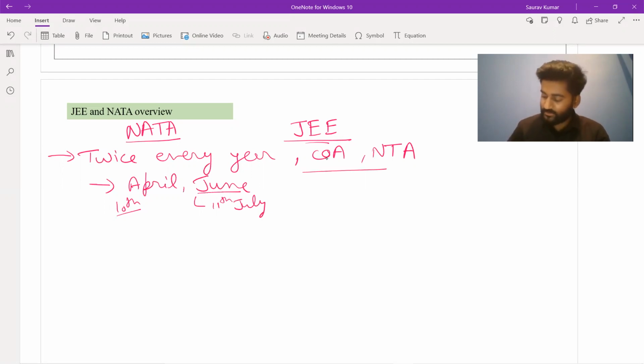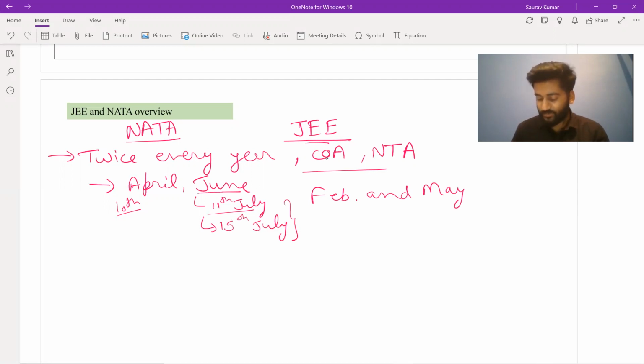This JEE is conducted in February and May. Of this 11th July, you will also get your result by 15th of July. So a very quick process there. These are, we can say, similar tests, the reason being they are similar in terms of their course content, in terms of their preferences, in terms of what they expect from the student. But let's see the structure of both of them.